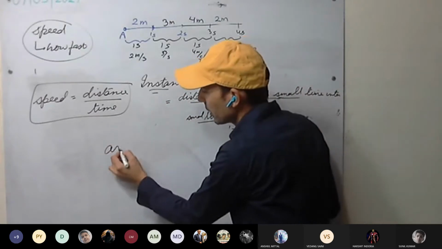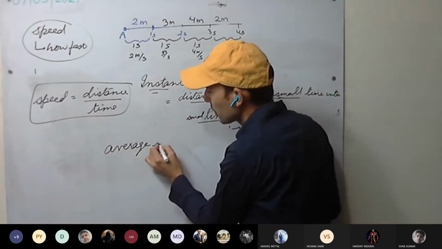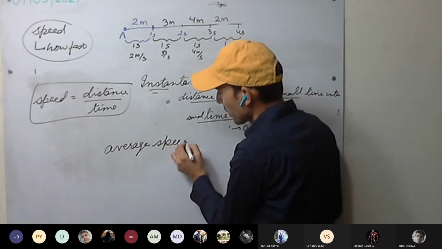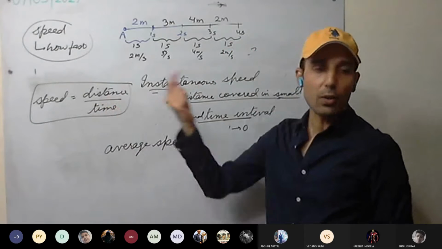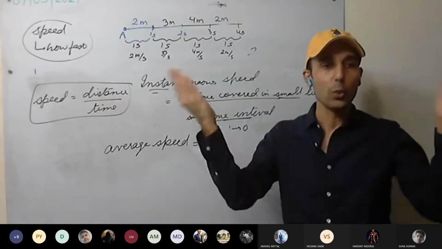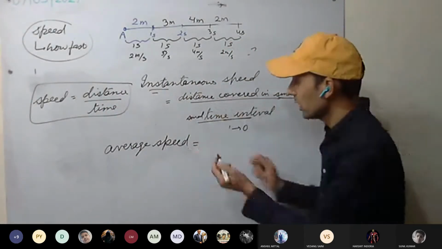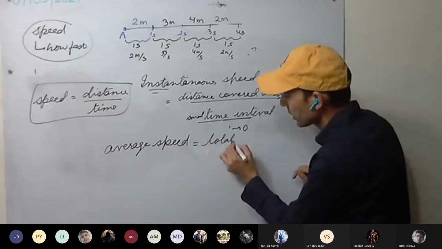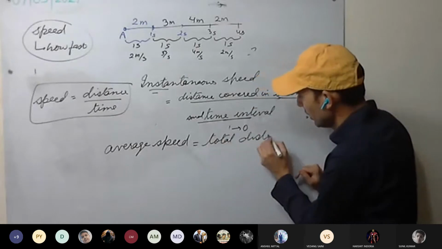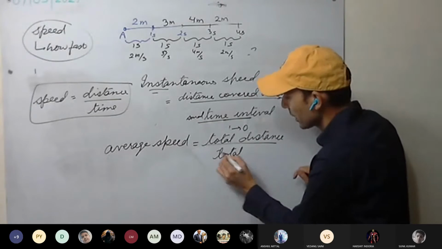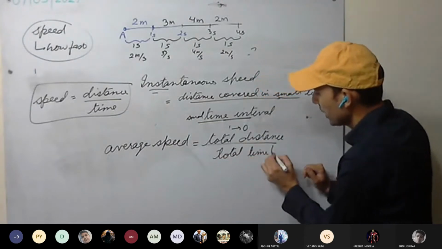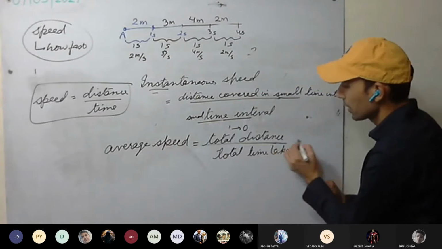The other way is average speed. Average speed, again, speed is what? Distance upon time. How do we take the average? We take the total. So it will be total distance covered divided by total time taken. This is clear?